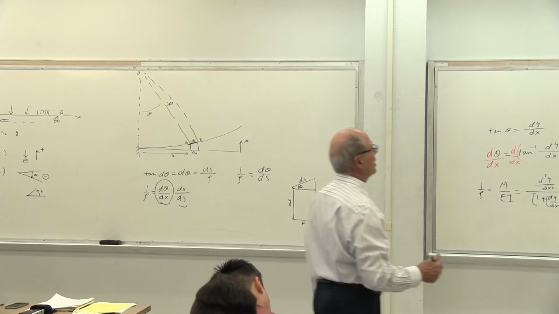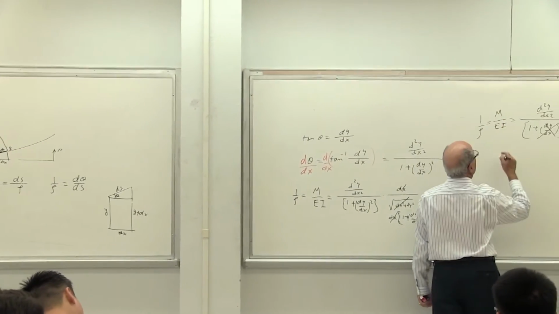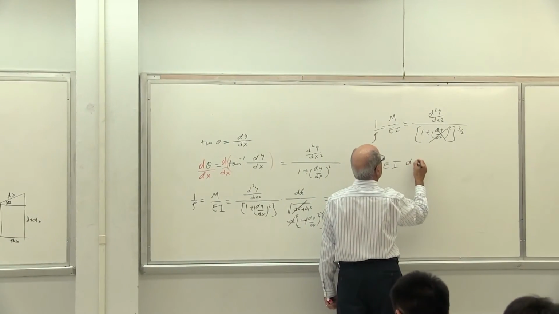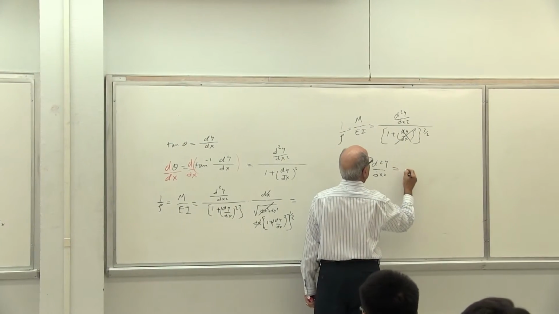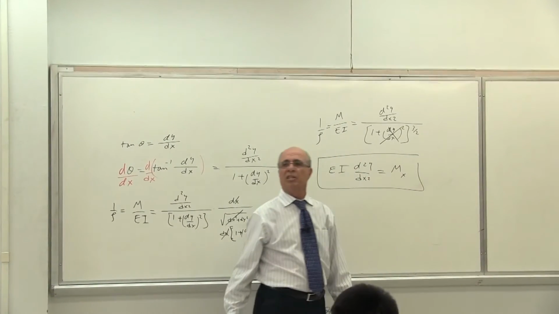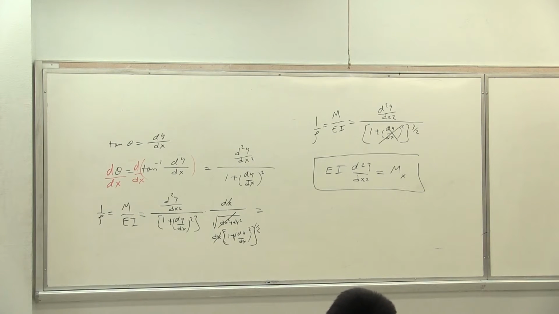As the result, your equation ends up what? This goes away. We don't care about that one. Look what you end up with: EI times d2y over dx squared equal to M, but M must be expressed as a function of x. Is that correct or not? That is a simple, ordinary, second order differential equation.